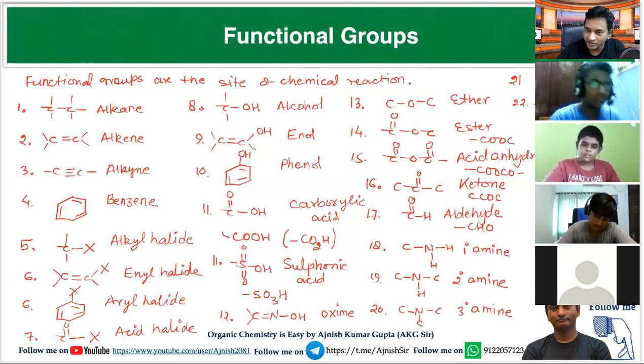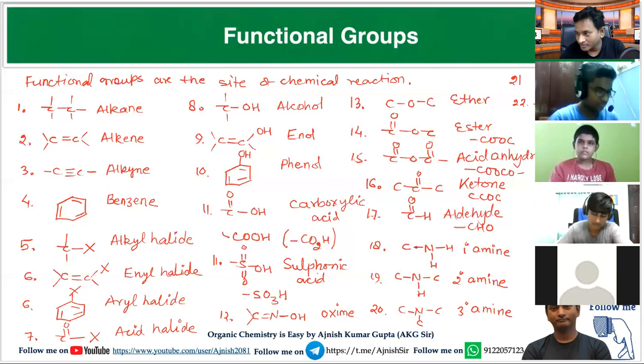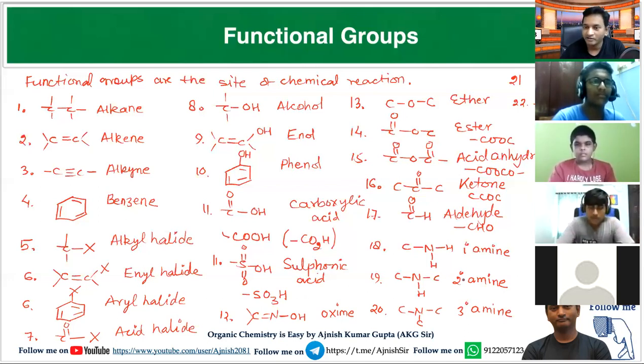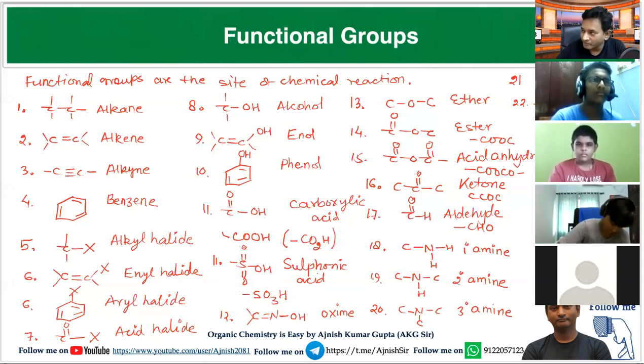Difference is clear? Yes, sir. Once again learn. When carbon is connected with nitrogen with single bonding, it is called as amine. When carbon double bond nitrogen is present and nitrogen is connected with hydrogen, it is called as imine. And when carbon triple bond nitrogen is present, it is called as nitrile.